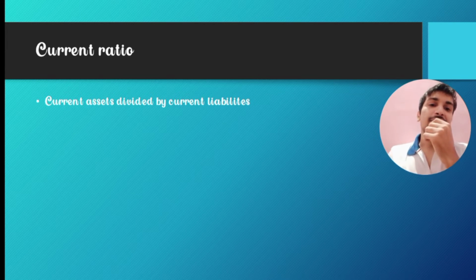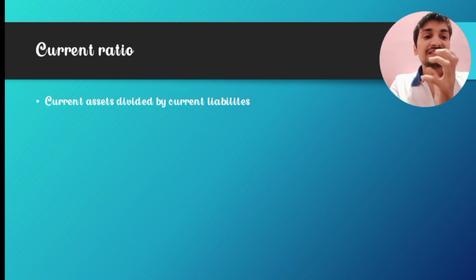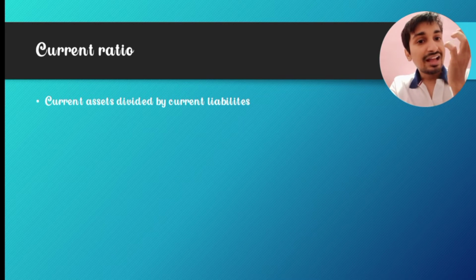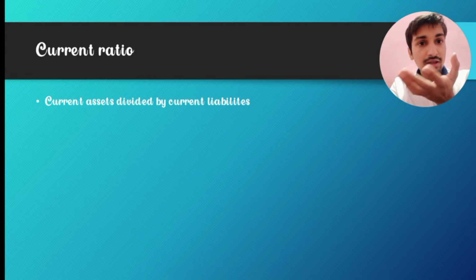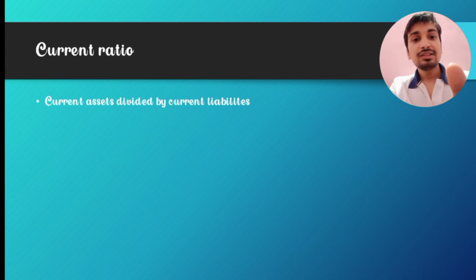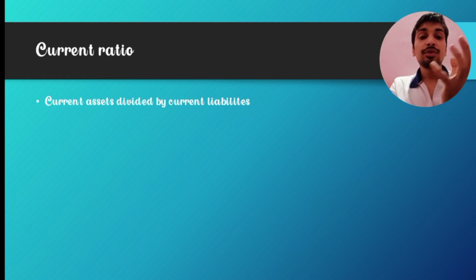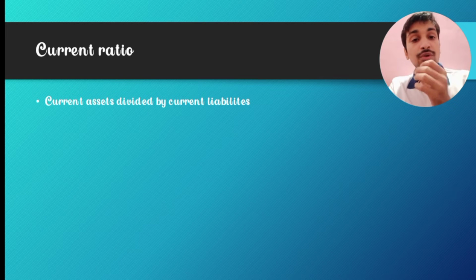Now, what is current ratio? Current ratio means the current assets divided by the current liabilities. It's a very important ratio because, as you know, if the assets are more, the current ratio will be more. So it's a good company.